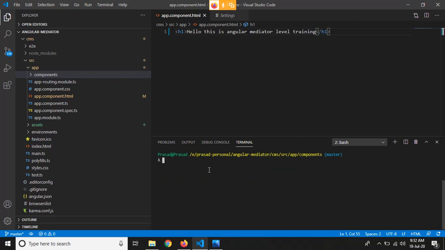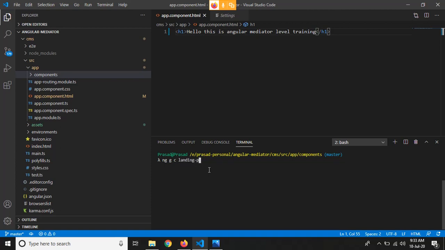So now what we have to do is create our first component, our landing page, right? For creating a component, the CLI command is ng g or generate c for component, or you can write component directly, and then we have to specify the name for this component. As it will be a landing component, meaning whenever you hit our website URL, the first page you are going to see will be your landing page, right? So we will name it landing page.